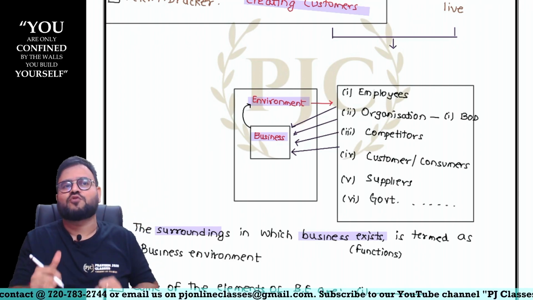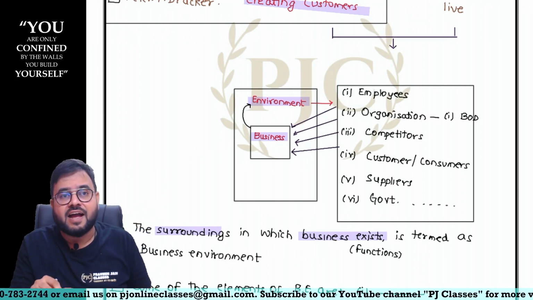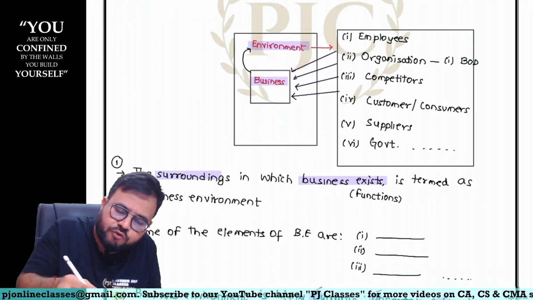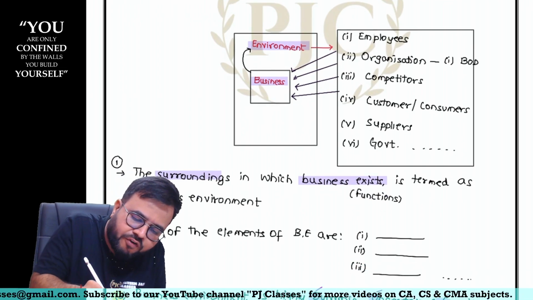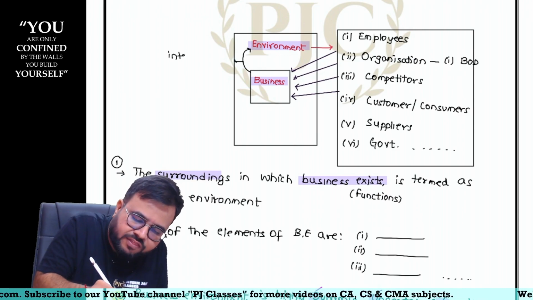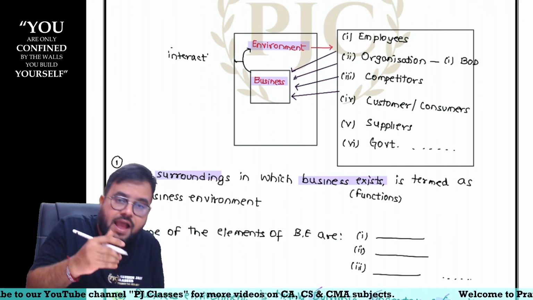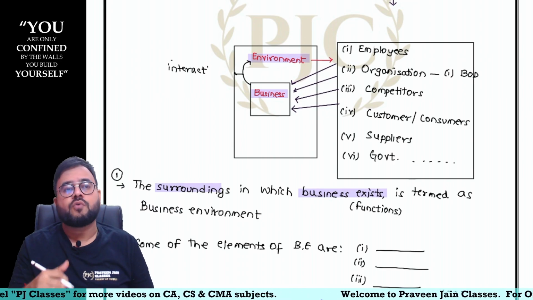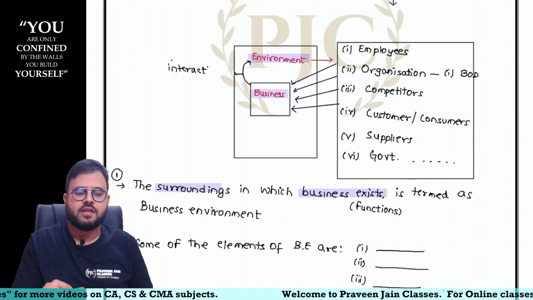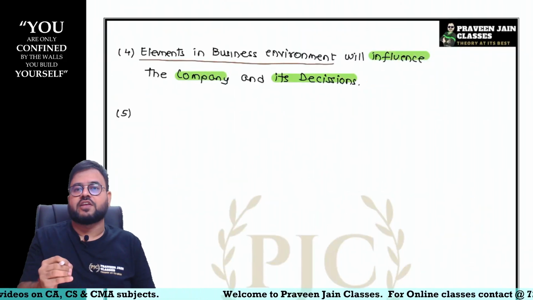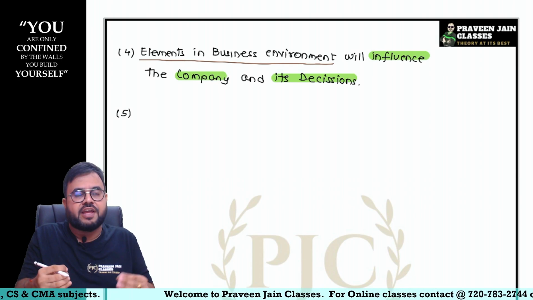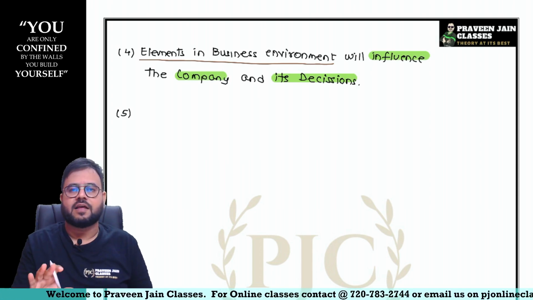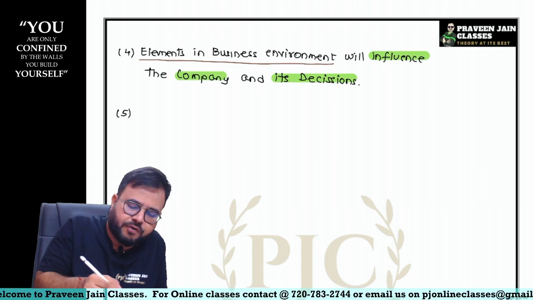I cannot live in isolation. Business cannot function in isolation. So what should we do? In order to survive, can I say we have to interact with the environment? We have to interact with the environment. And after interacting with the environment, we have to act accordingly. Do you understand this point? When environment is influencing you, what do you have to do? In order to survive, you have to interact with the business environment and you have to act accordingly. Are you there, Raja?